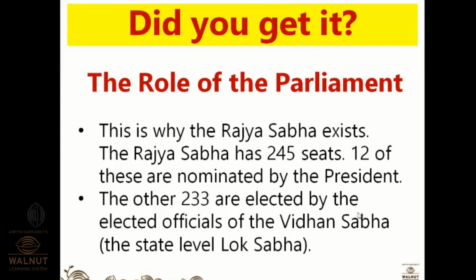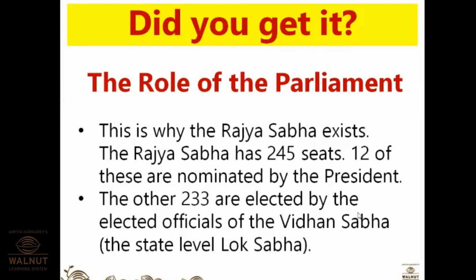The Rajya Sabha has 245 seats. 12 of these are nominated by the president. The other 233 are elected by the elected officials of the Vidhan Sabha. Actually, for Rajya Sabha, there is no such election process like what is there for the Lok Sabha. राज्यसभेची वेगळी इलेक्शन्स, ऍक्च्युअल इलेक्शन होत नाहीत जी लोकसभेसाठी होतात. Then how are these members selected or elected? These are elected by the already elected representatives of Vidhan Sabha.